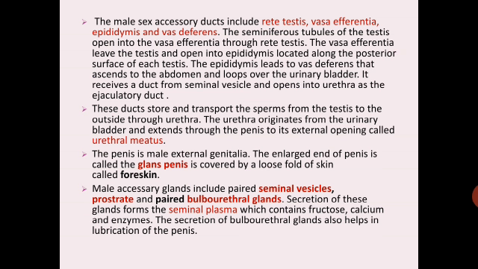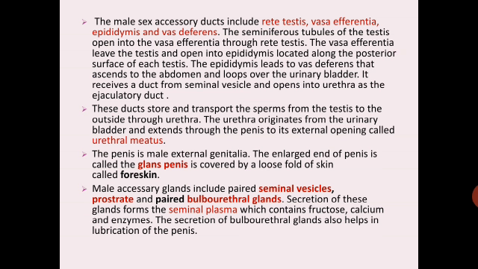ascends to the abdomen and loops over the urinary bladder. It receives a duct from the seminal vesicle and opens into the urethra as the ejaculatory duct. These ducts store and transport the sperms from the testis to outside through the urethra.